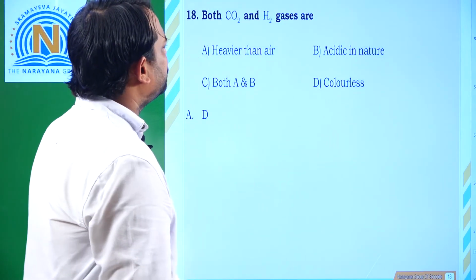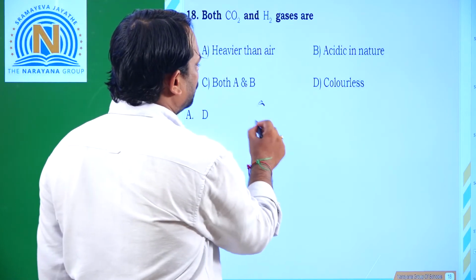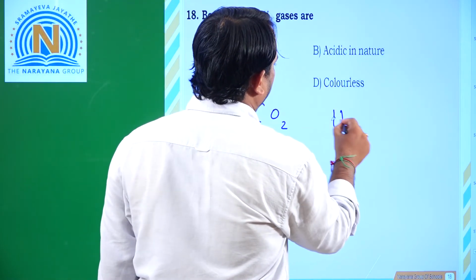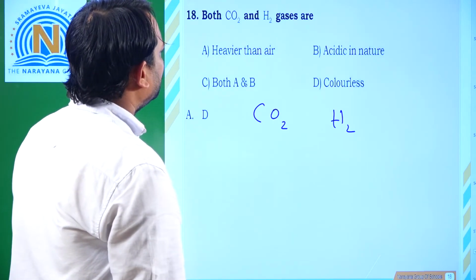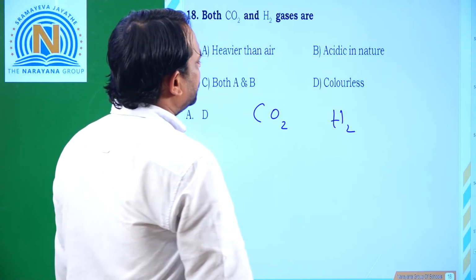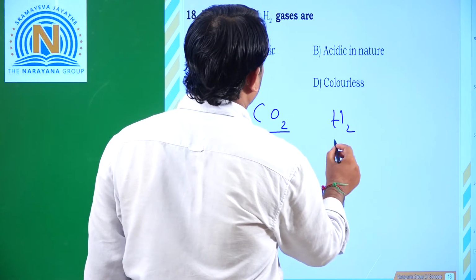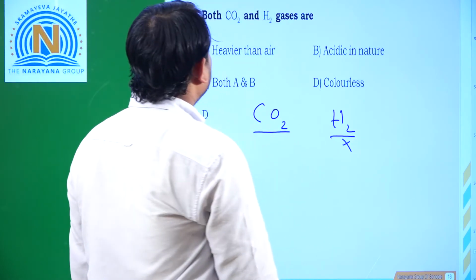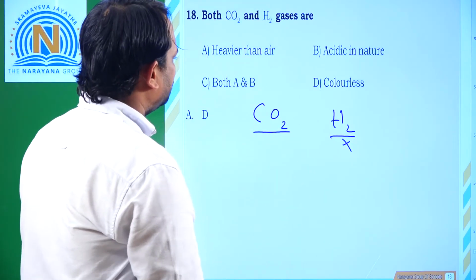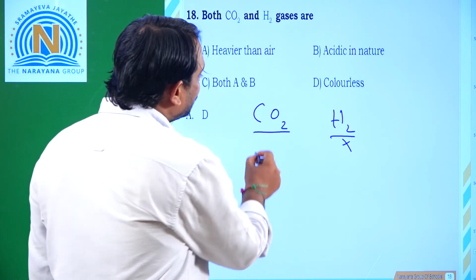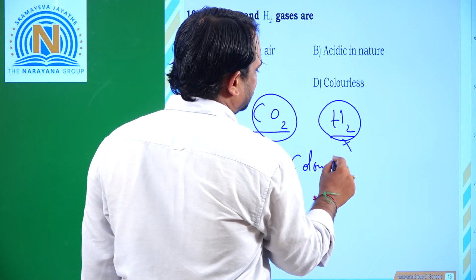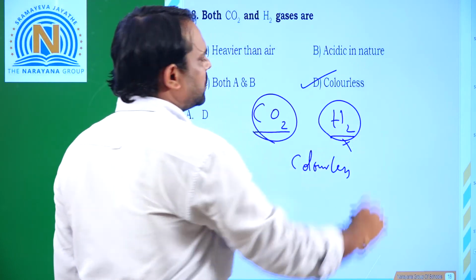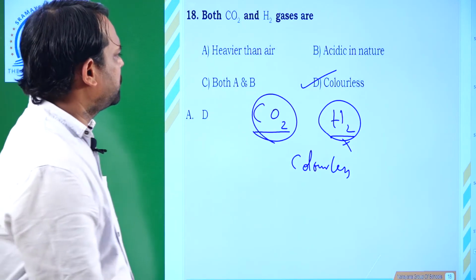Both CO2 and H2 gases are heavier than air? No. Acidic in nature? This one is acidic in nature, but not this one. And next, both A and B, so this is not correct. And both are colorless gases. So which option is correct? Option D is correct.